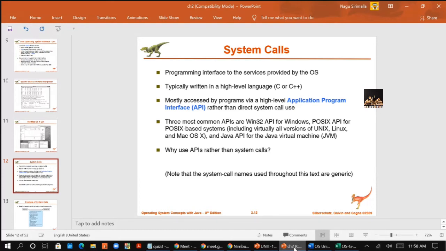So here the run-time support system provides a system call interface that serves as a link to the system calls made available by the operating system.